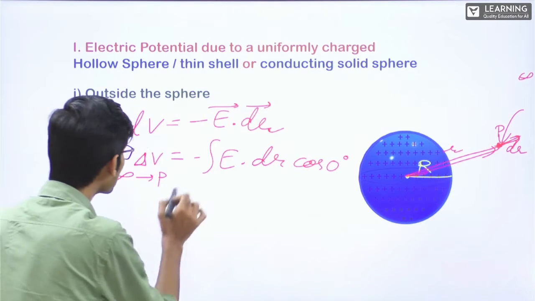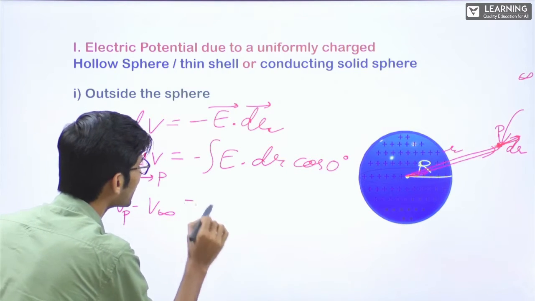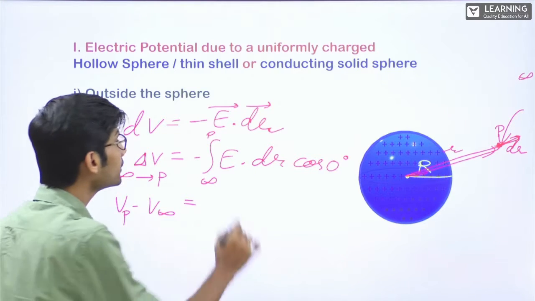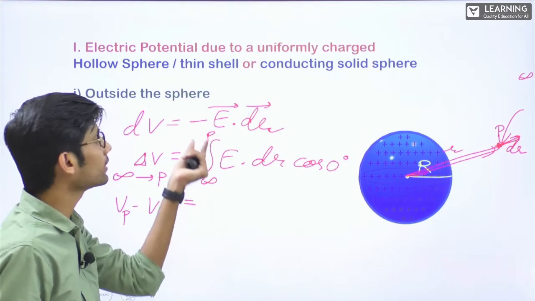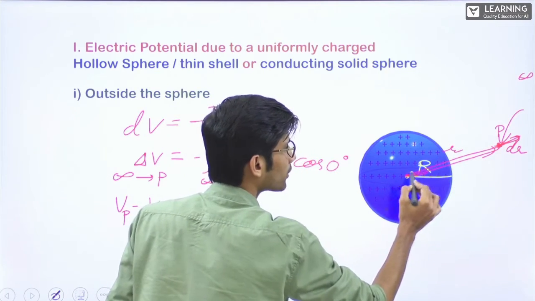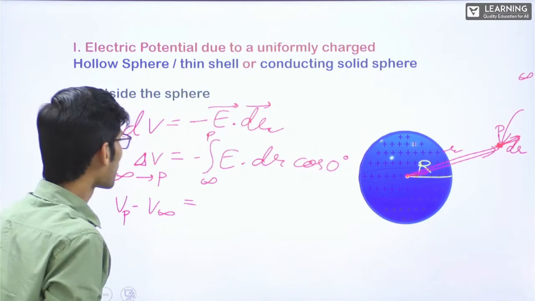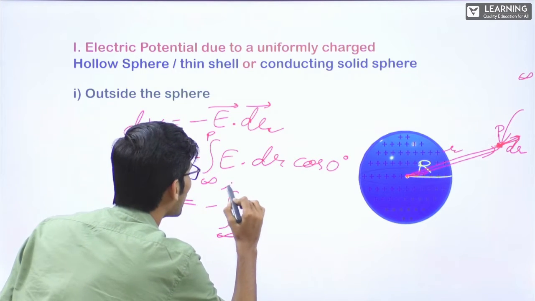So from here, this is delta V from infinity to P. We can write Vp minus V infinity is equal to, now this is infinity to P. Infinity to P means this P is R, infinity to R at this distance, right? From here, the distance is infinity. From here, this distance is R. So it will be minus integral infinity to R.